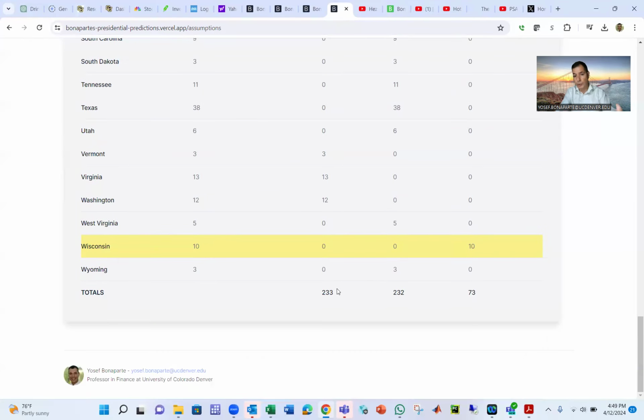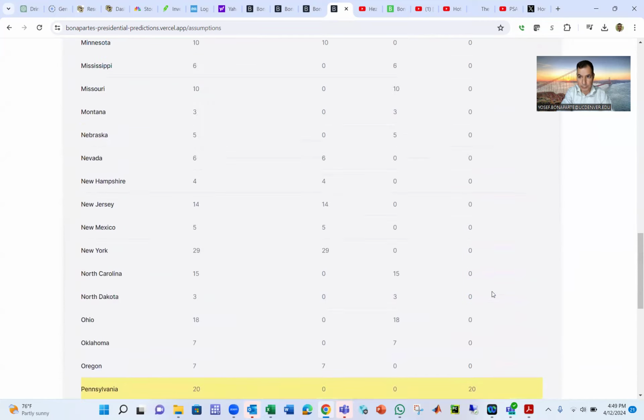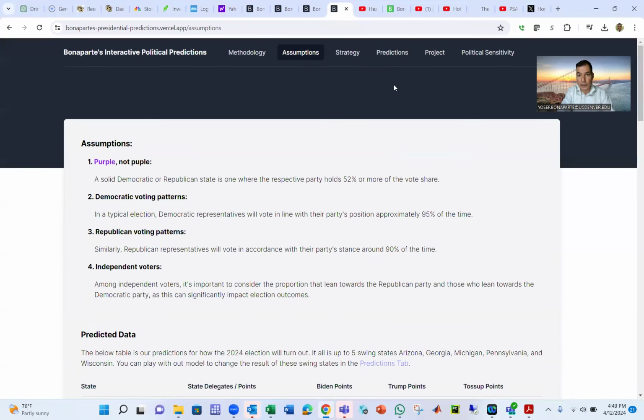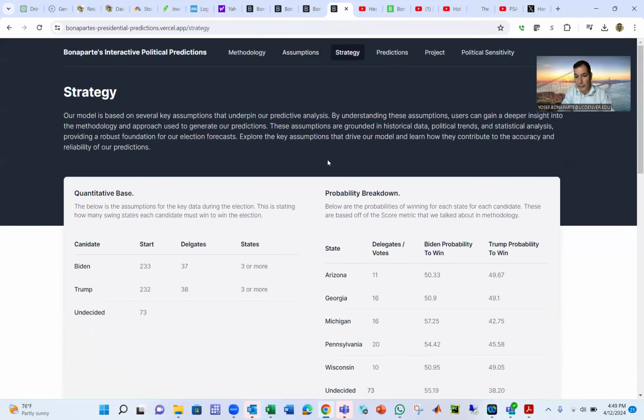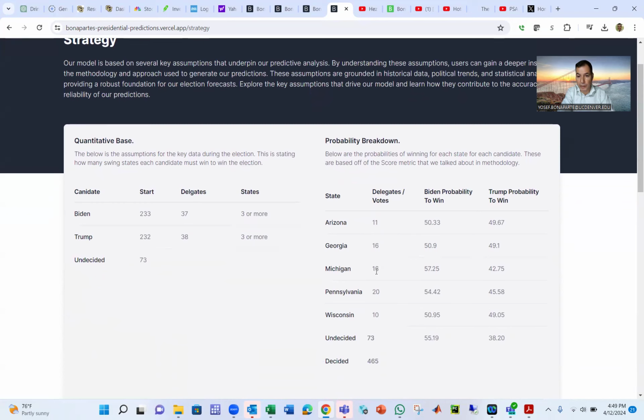As a result, if you look at the map of 2020, we have 233 going to Biden, 232 to Trump. So it's very tight, and 73 are undecided. Basically, the election is about who's going to win these five states: Arizona, Georgia, Michigan, Pennsylvania, and Wisconsin. For Biden to win the election, he needs another 37 delegates. For Trump to win, he needs 38 delegates.